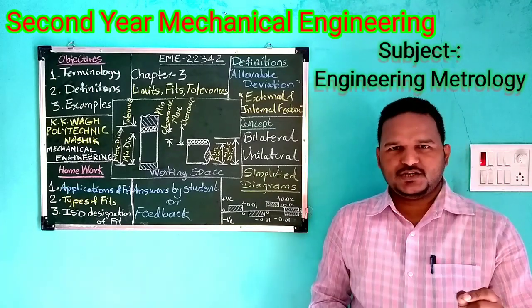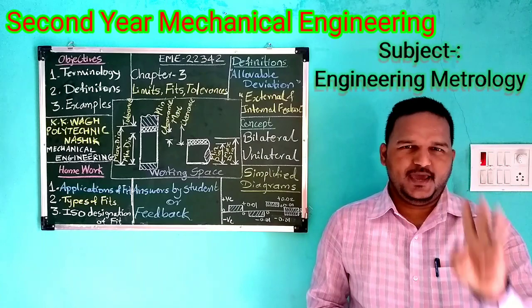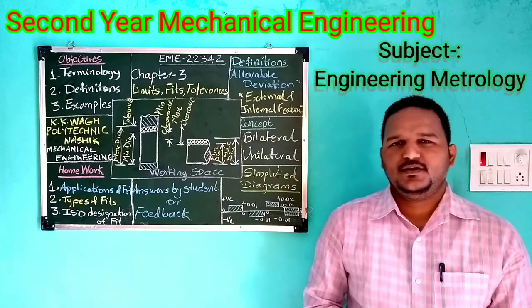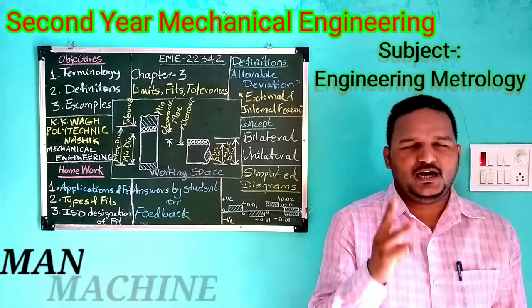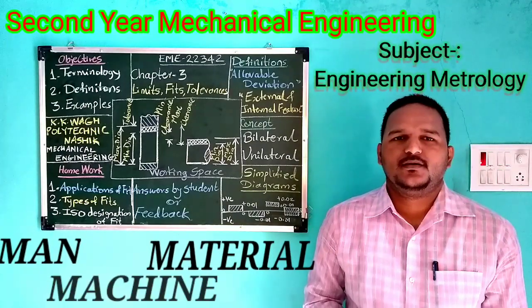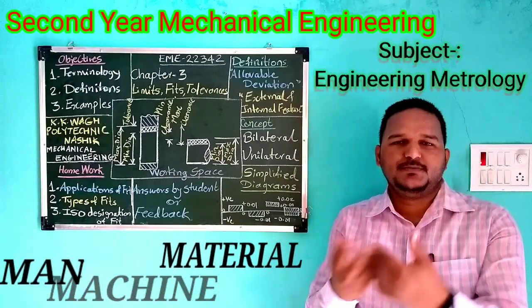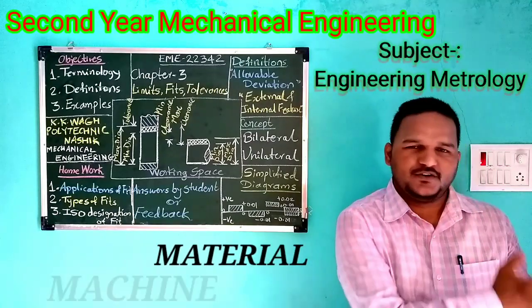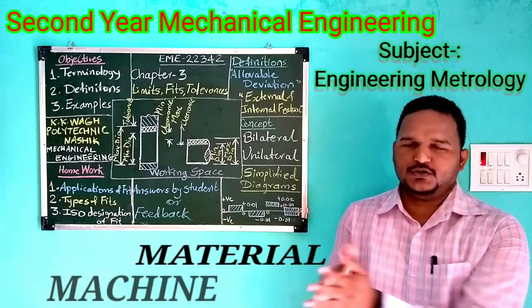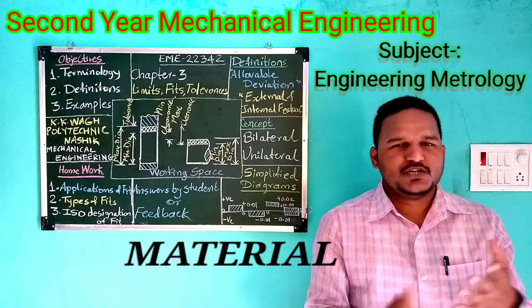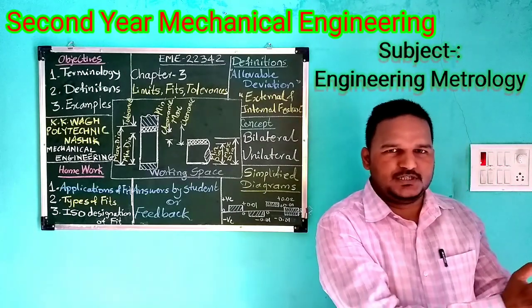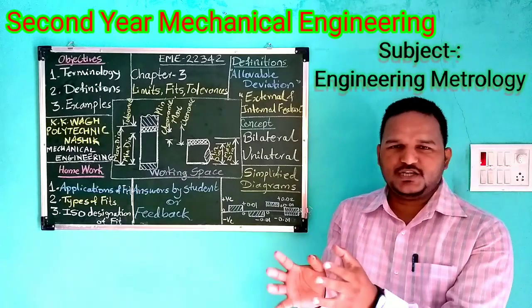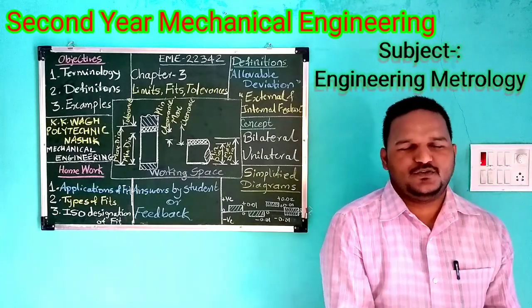Now this variation is produced because of the three M's. What are these three M's? For any process, man, machine and material are the three M's. First, the material is the product which is being manufactured, transformed from the raw material to the finished goods. Second, the machine which is doing this task, transforming the raw material to the finished good by doing some operations on it.